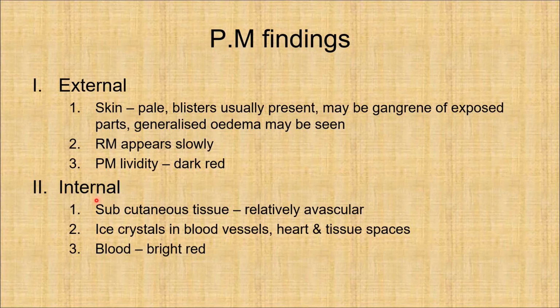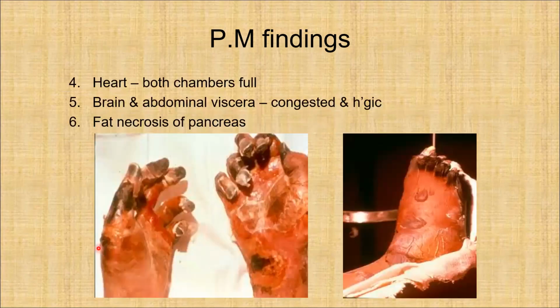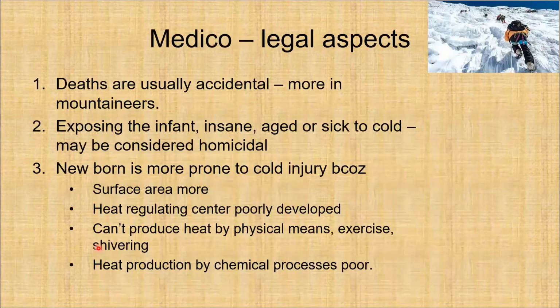The internal findings: the subcutaneous tissue would be relatively avascular. There can be ice crystals in blood vessels, heart, and tissue spaces. Usually, the blood will be bright red. In the heart, both the chambers will be full, right chamber as well as left chamber. And in the brain and abdominal viscera, the parts will be congested and hemorrhagic. There can be fat necrosis of pancreas also.